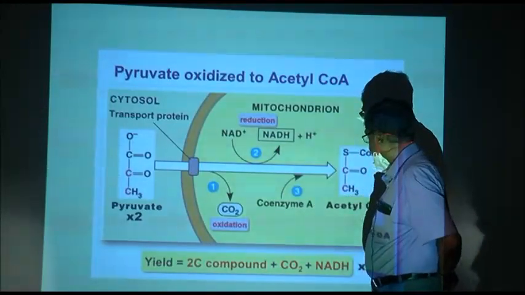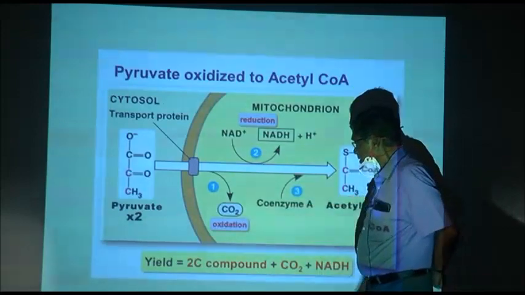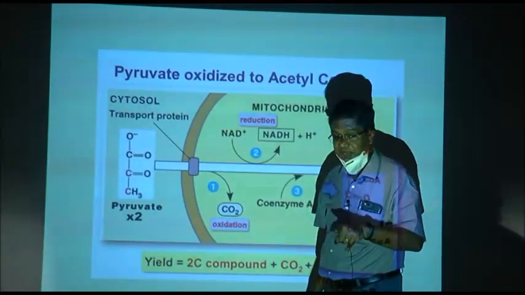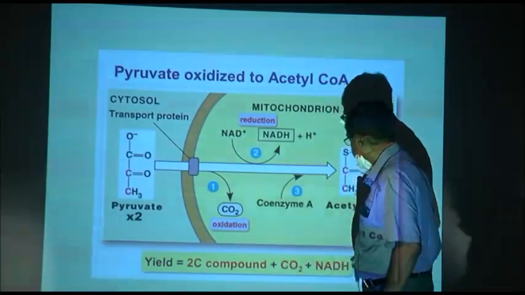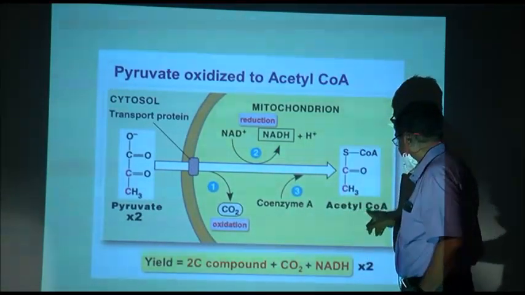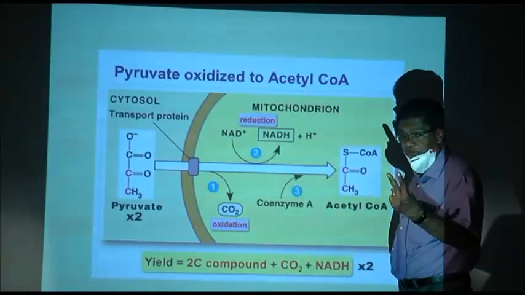Now, in the mitochondrion, the pyruvic acid loses 1 carbon dioxide. How many carbons are there in pyruvic acid? 3. This loses 1 carbon dioxide to form a compound, acetyl compound. Acetyl means 2 carbons.